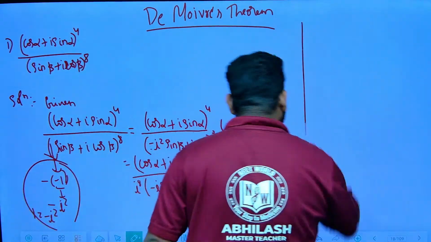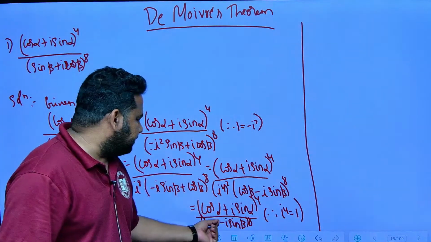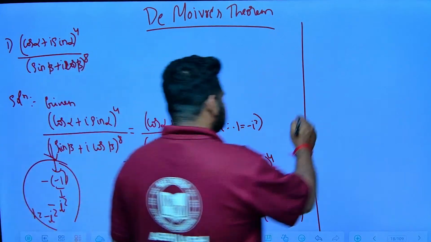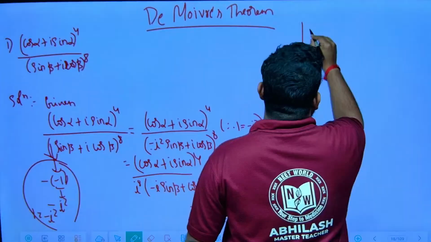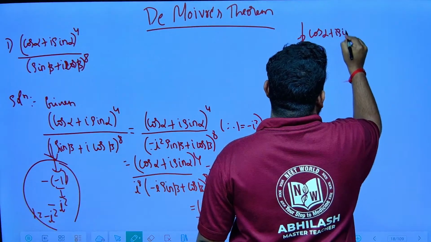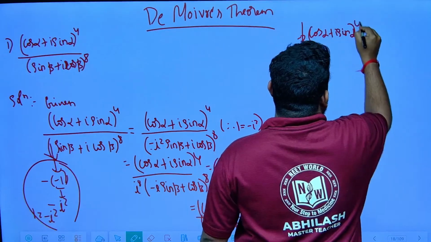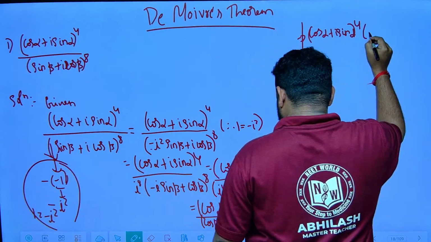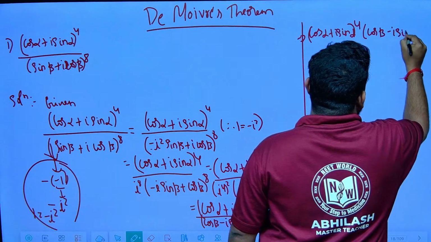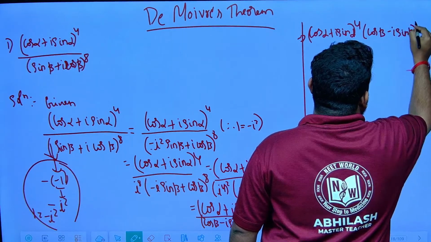Now see here, this (cos beta minus i sin beta) to the power of 8, if I bring it to the numerator, what will I get? This implies I can write it as (cos alpha plus i sin alpha) to the power of 4 into (cos beta minus i sin beta) to the power of minus 8.